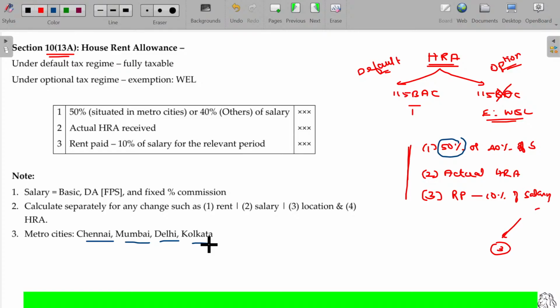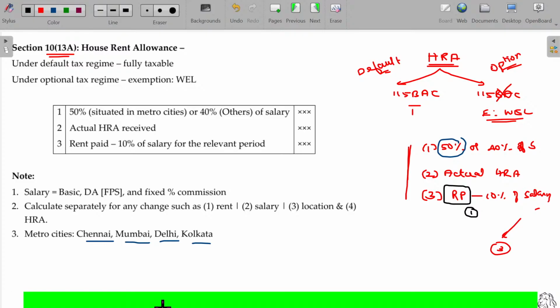And one more point to be noted here. If there is any change in any of these aspects, what are the things? Payment of rent. If there is any change in any month of the year, you have to calculate separately before the change and after the change. The rent payment may be 10,000 for 7 months, and for the remaining 5 months the rent increased from 10,000 to 12,000 rupees.